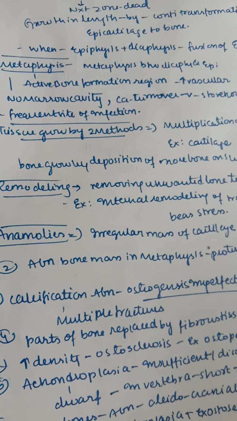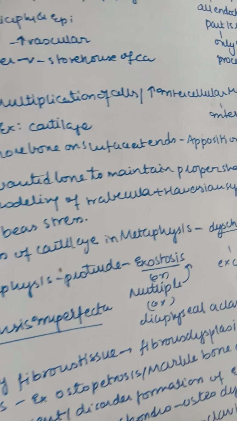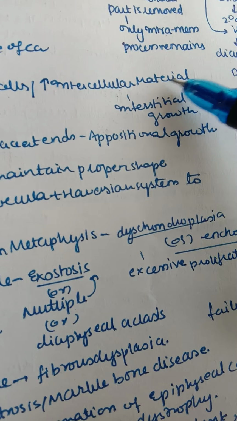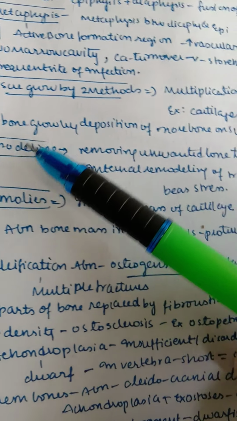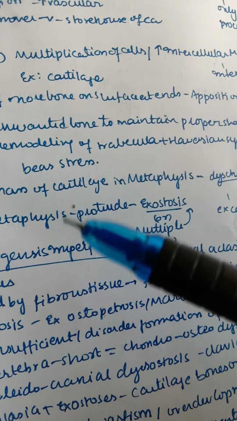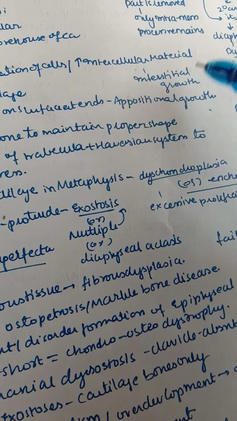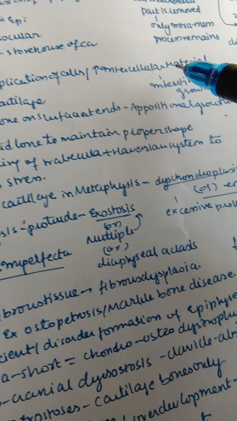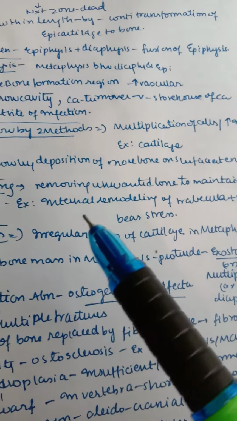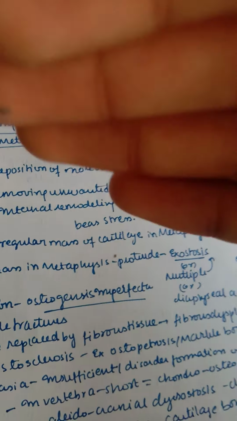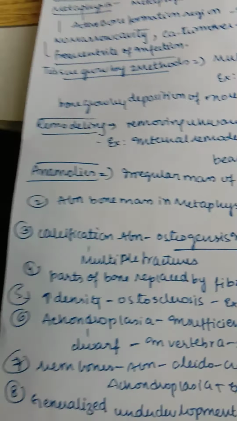Next, coming to the tissue. So how does the tissue grow? The tissue grows mainly by two methods, that is the multiplication of cells or by increase in the intercellular material, that is interstitial growth. Example, you can take cartilage here. Bone grows mainly by deposition of more bone on the surface at the ends. This is known as appositional growth. So there are two types of growth, that is interstitial and appositional growth. In interstitial growth, the multiplication of cells takes place and intercellular material gets increased. But in the case of our bone growth, upon one grown bone, one more part of bone gets attached, and it's appositional, that is, at the ends it is growing.